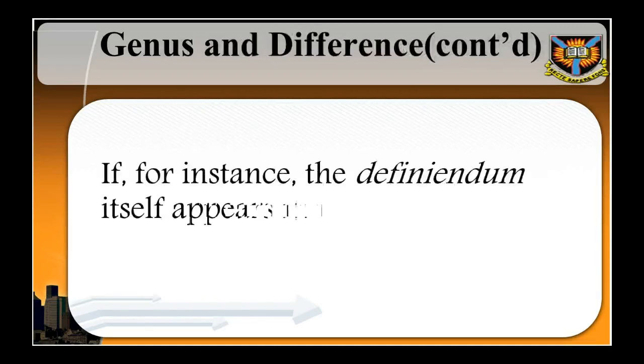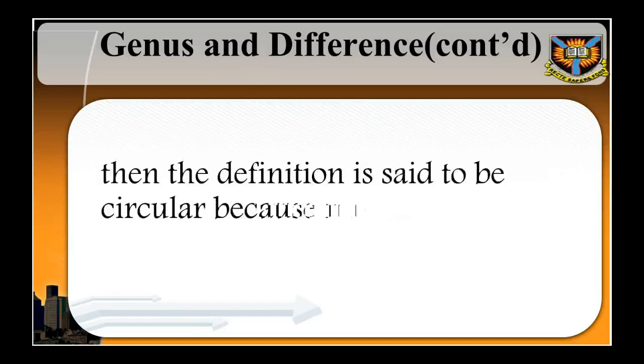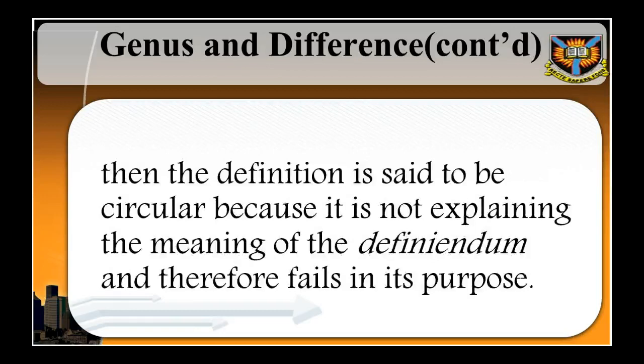If, for instance, the definiendum itself appears in the definiens, then the definition is said to be circular because it is not explaining the meaning of the definiendum and therefore fails in its purpose. As a matter of fact, you will be breaking this rule if you use any of the synonyms of the definiendum in the definiens.